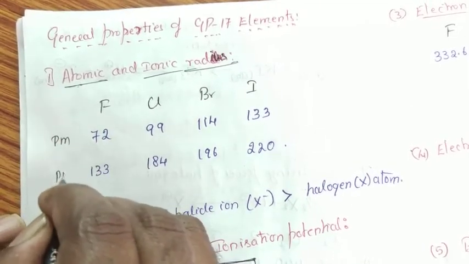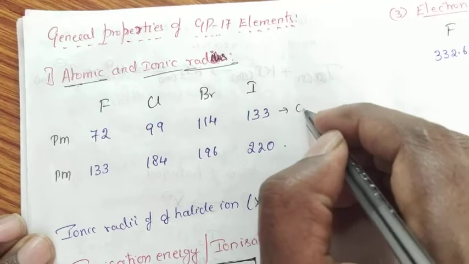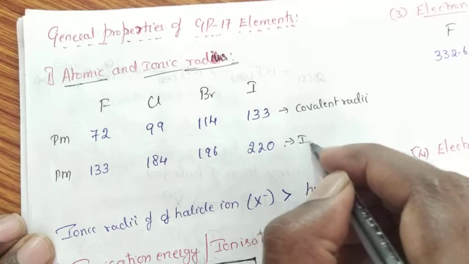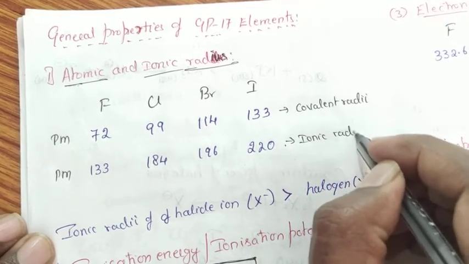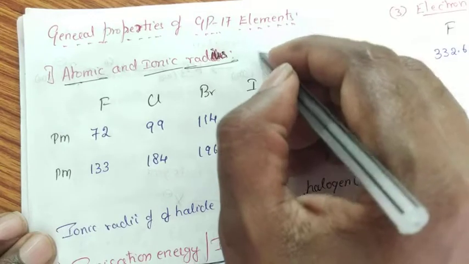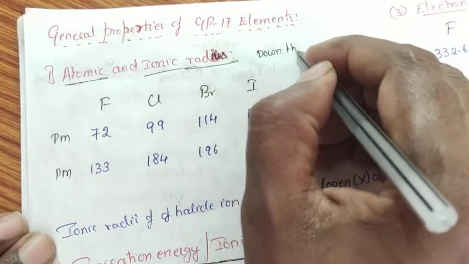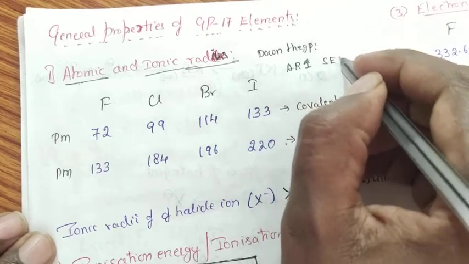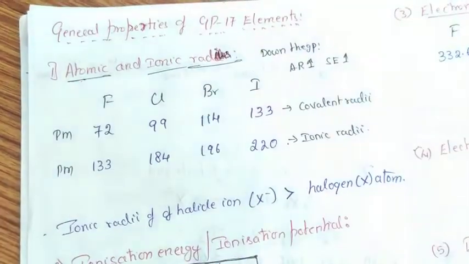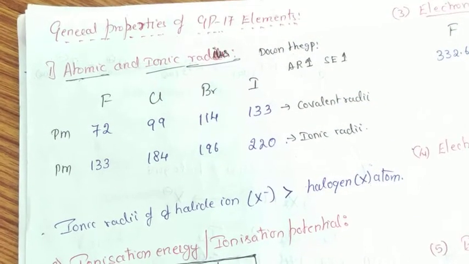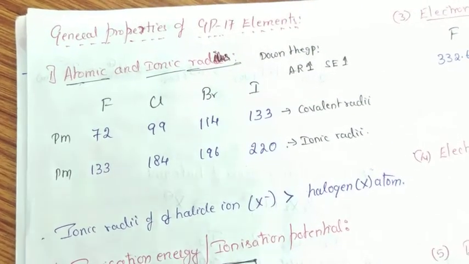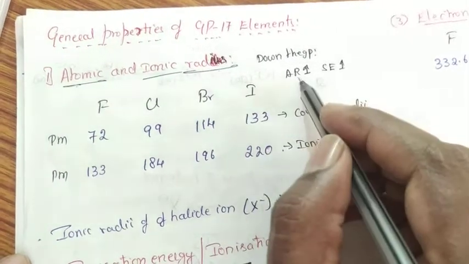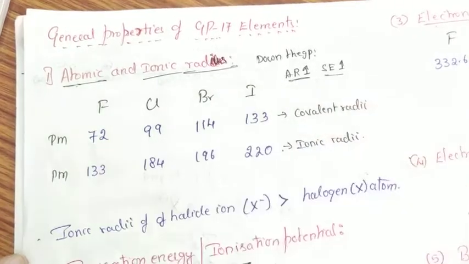Picometers. This is covalent radius, and this is ionic radius. As we know, when we move down the group, atomic radius increases because the shielding effect increases. This we have learned. I taught in group 14, 15, 16, 17. Now in 17 also it is the same. So as we move down the group, the atomic radius of these elements increases due to increase in shielding effect.